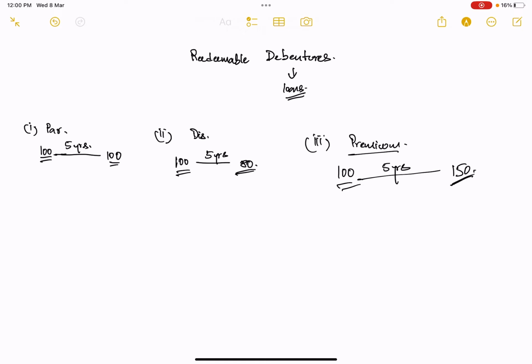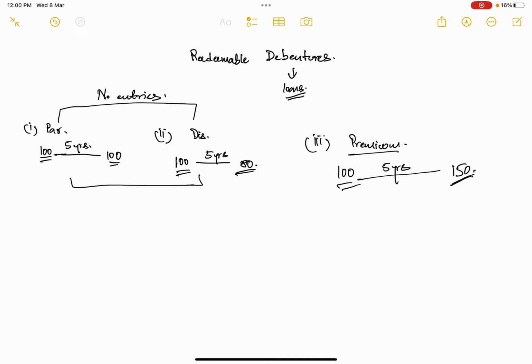Normally, certain adjustments need to be made in the transactions that we record if the debentures are redeemable. You already know that when the company is issuing debentures, it is aware that in the future they will have to return this money. So when we talk about redemption at par or redemption at discount, no extra entries need to be made for these two cases.